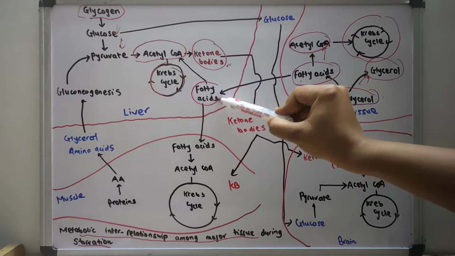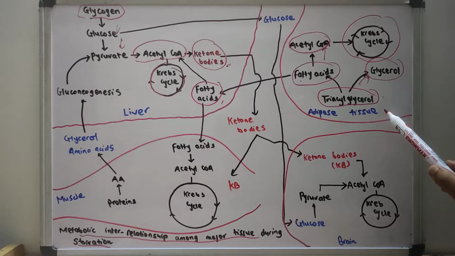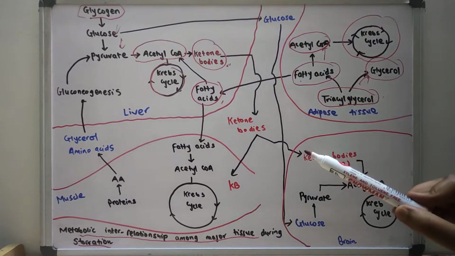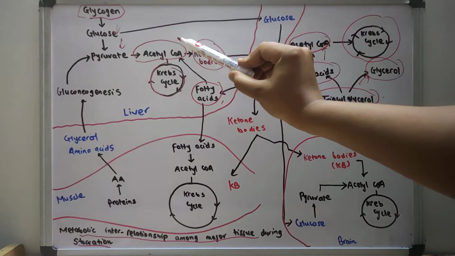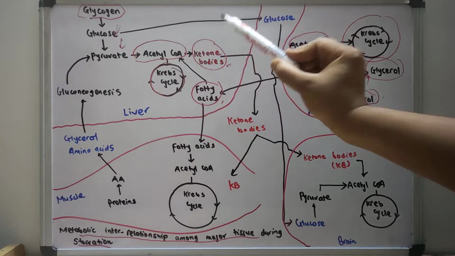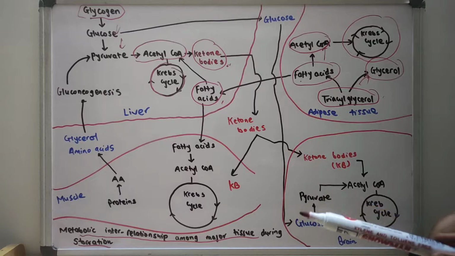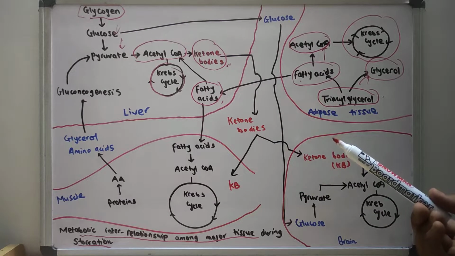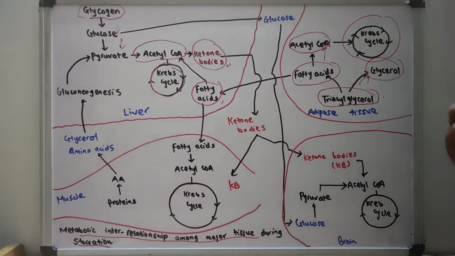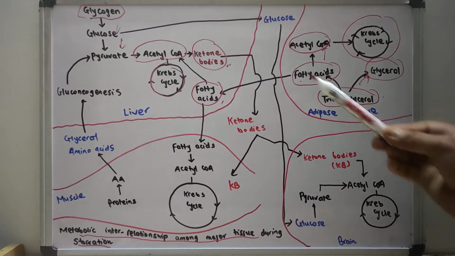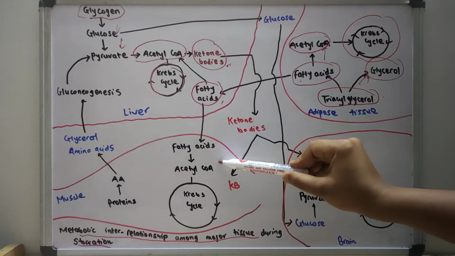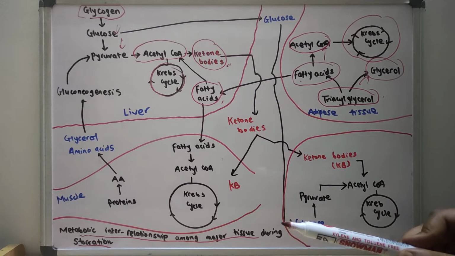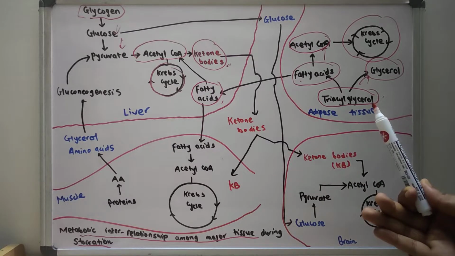The fatty acid produced from the adipose tissue is transported to the liver, and will eventually be converted into acetyl coenzyme A. This acetyl coenzyme A will be used for the generation of ketone bodies, or can be diverted towards the Krebs cycle for the generation of energy. Also, the fatty acid derived from the adipose tissue will enter the muscles for Krebs cycle metabolism.